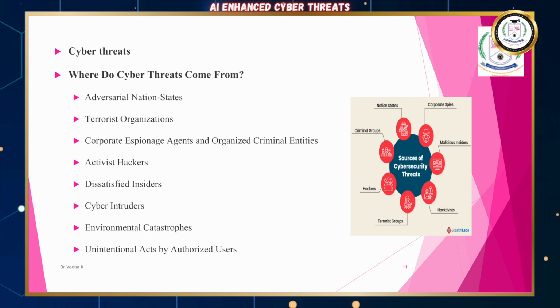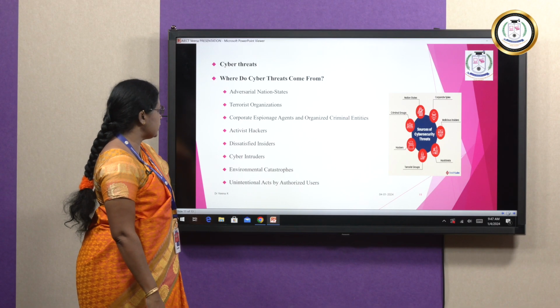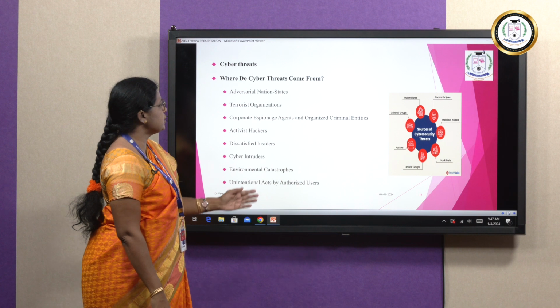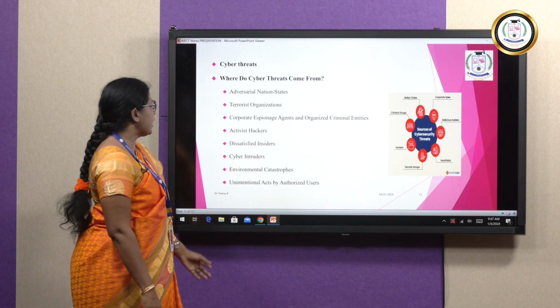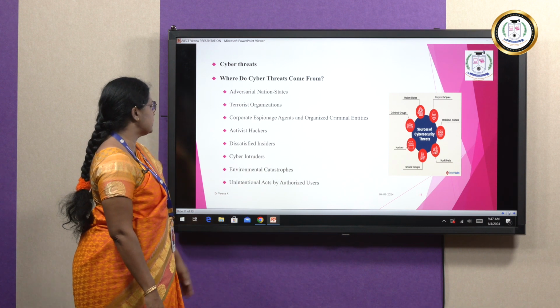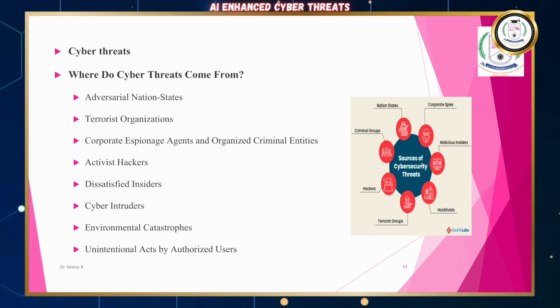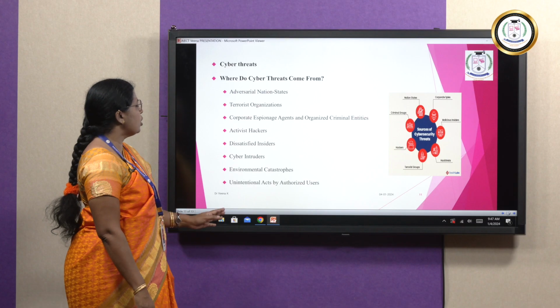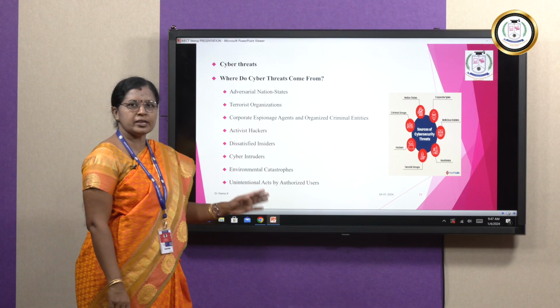Now, where do the cyber threats come from? You can see the diagram here: adversarial nation states, terrorist organizations, corporate espionage agents and organized criminal entities, activist hackers, dissatisfied insiders, cyber intruders, environmental catastrophes, and unintentional acts by authorized users. These are the places from where cyber threats come.